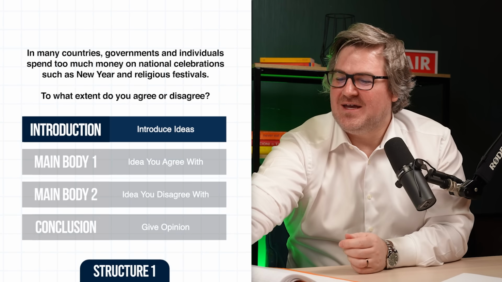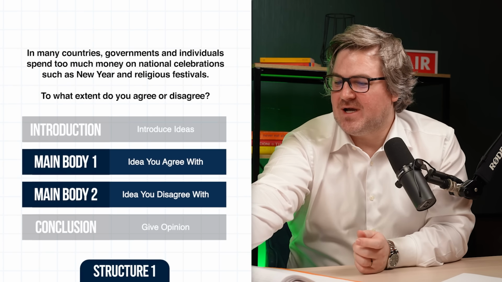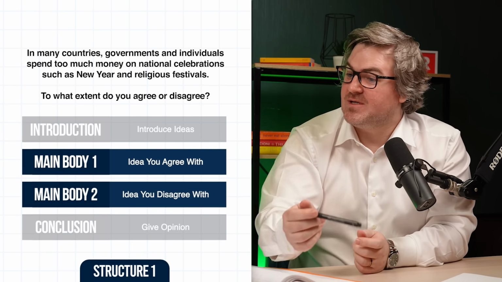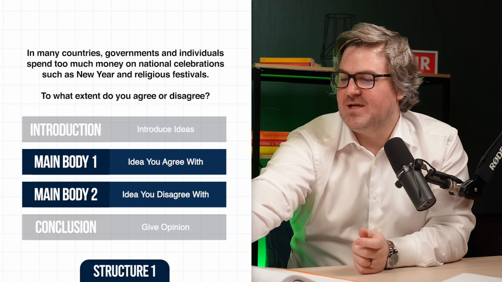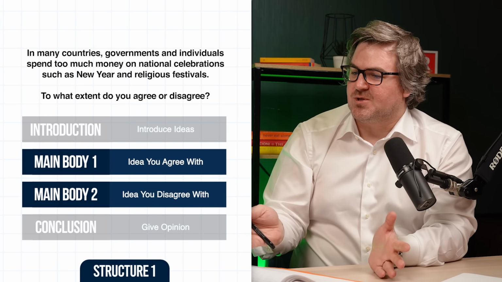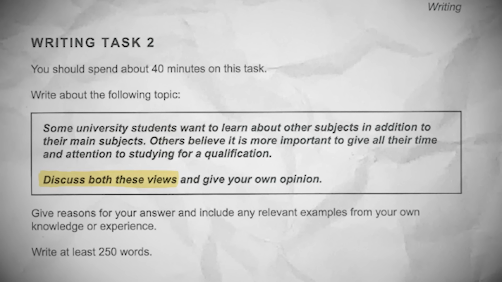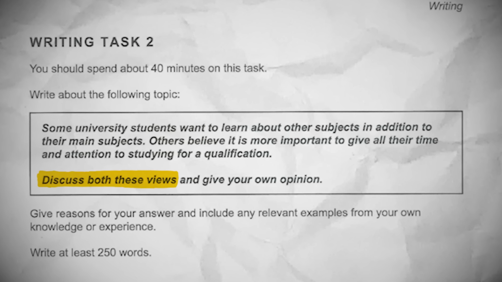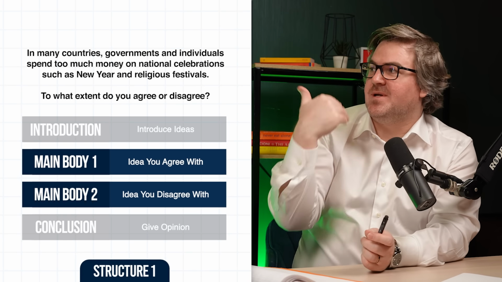So this one introduces your ideas. But the problem is that they don't actually use the ideas that we talked about. They have different ideas because they want to talk about why they agree and why they disagree. So they're using different ideas and they're using a different structure. Some questions in task 2 won't say, what's your opinion? They'll say, discuss 2 different opinions. So they're actually using a different structure from a different question.